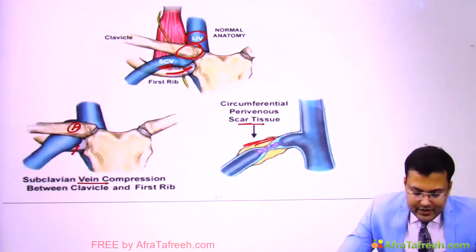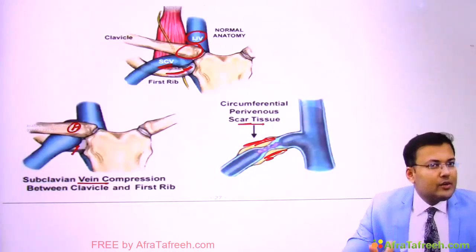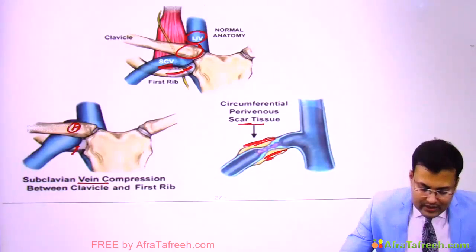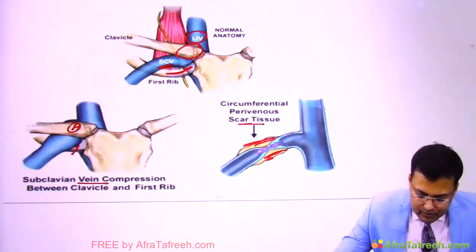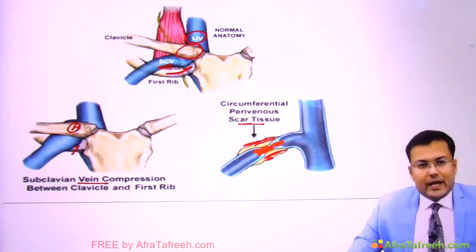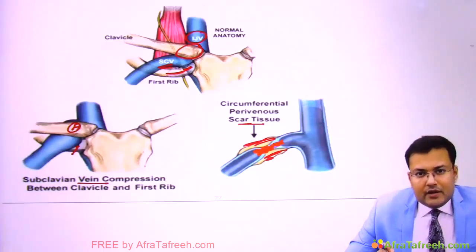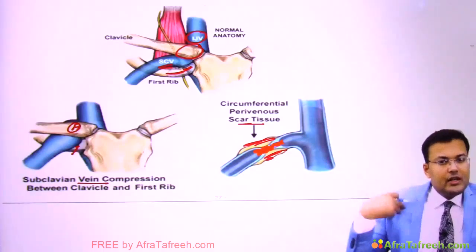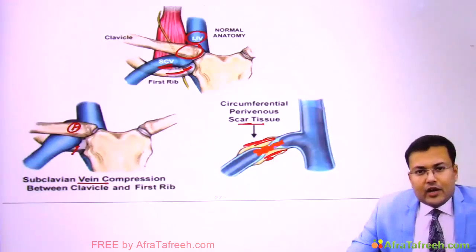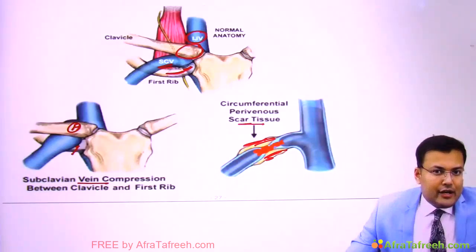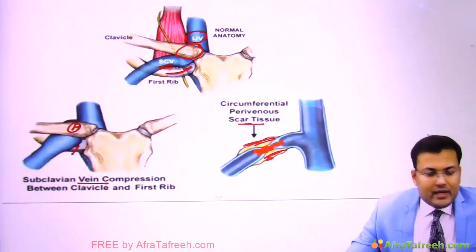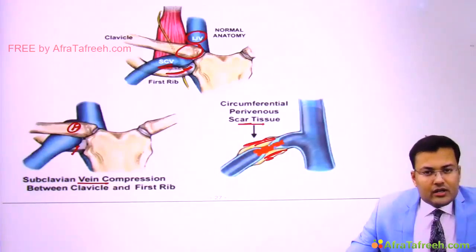The lumen is compressed, narrowed, and there is formation of thrombus inside. That's why it is known as effort thrombosis. So this is Paget-Schroeder syndrome, also known as venous thoracic outlet syndrome.